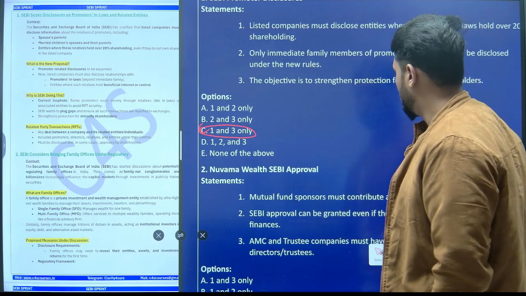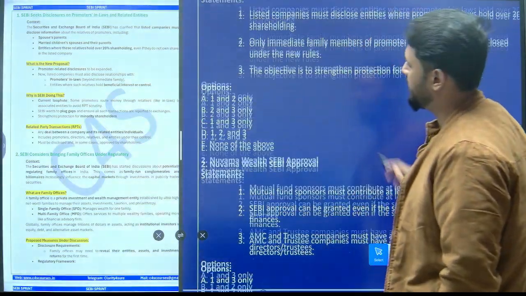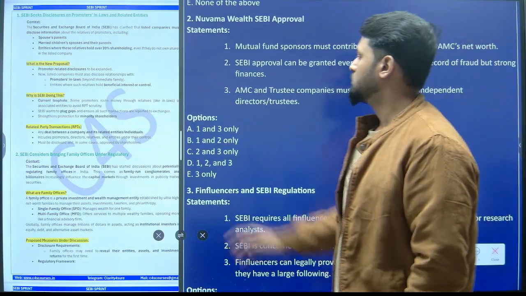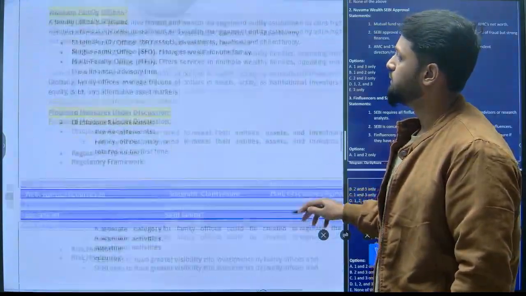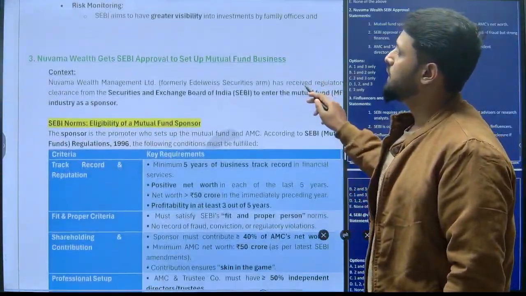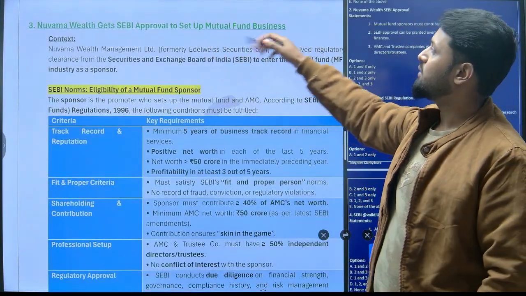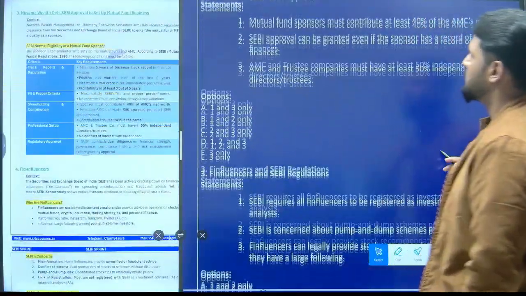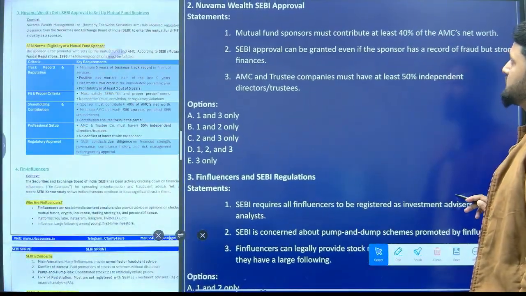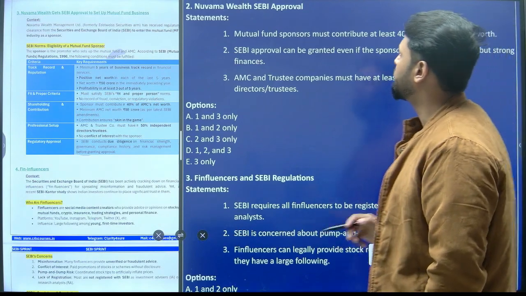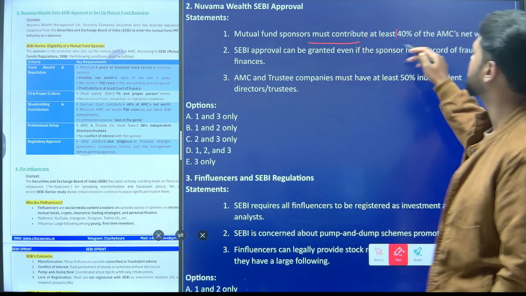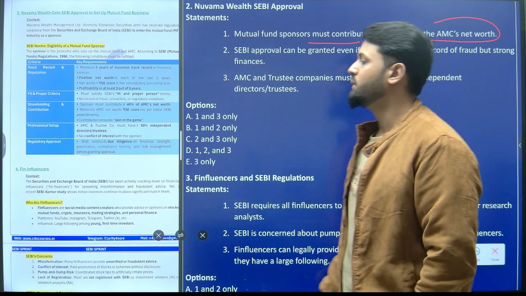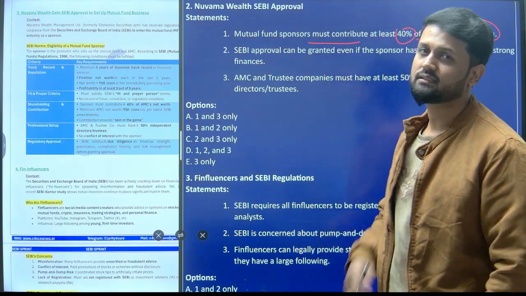Clear? Now let's move on to our next topic, next question, that is related to Nuvama Wealth SEBI approval. So here you can see, recently Nuvama Wealth gets SEBI approval to set up a mutual fund business, right, mutual fund business. So let's see this question. Again the three statements are given over here. Mutual fund sponsor must contribute at least 40% of the AMC's net worth as far as the norms to become a mutual fund sponsor are concerned.